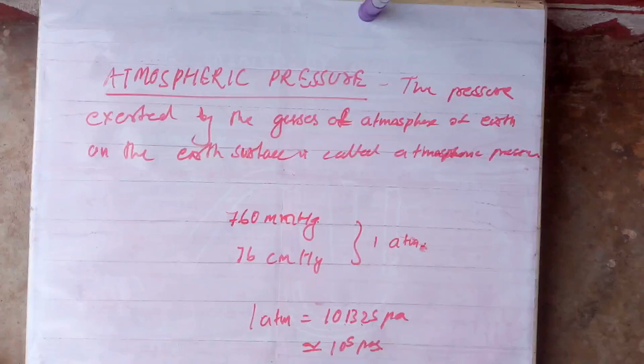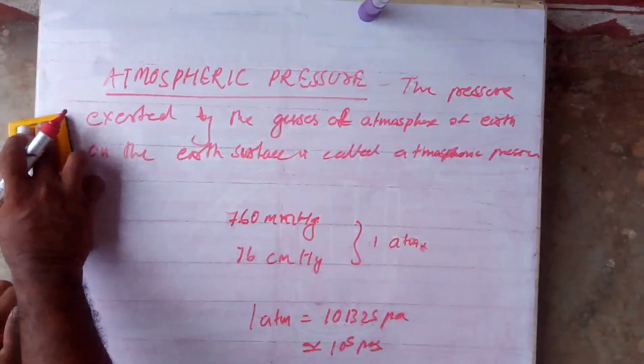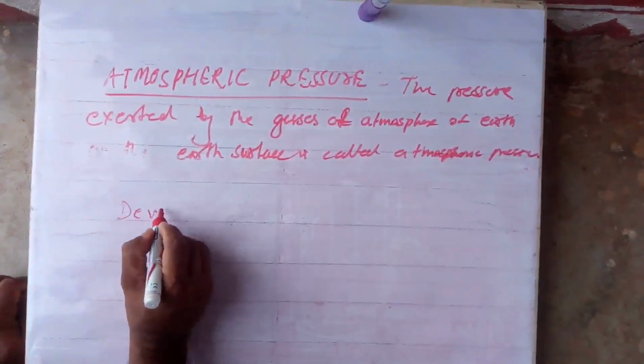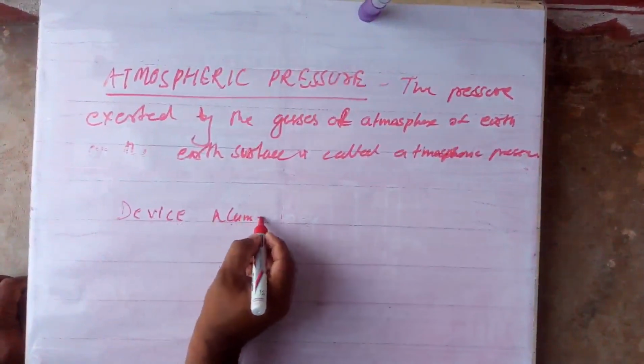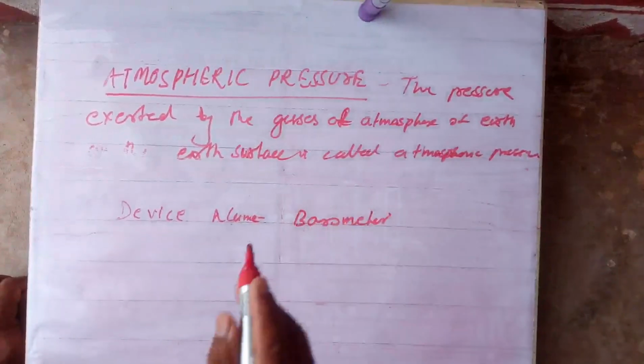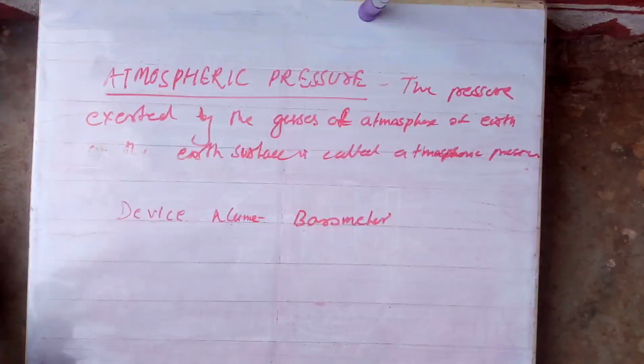Now, some applications, some effects of atmospheric pressure. Before going to that, let us discuss the device used to measure atmospheric pressure. The device name is barometer. Okay, barometer. Barometer is the instrument used to measure atmospheric pressure. It was invented by the Italian physicist Torricelli.